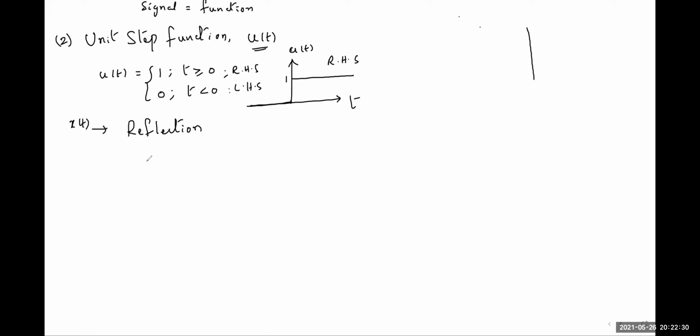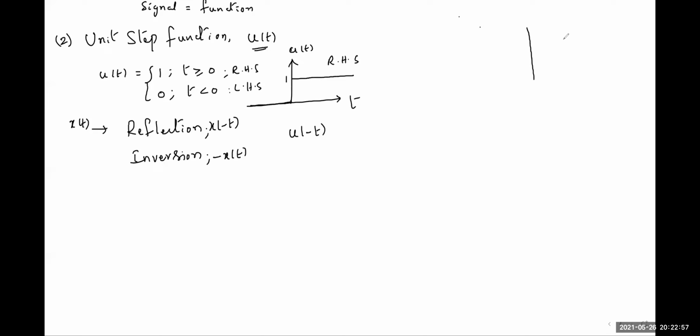If the signal inversion we need, how should we plot? Here u of t is there. So I want to reflect the signal u of t. That means we need u of minus t. Here reflection means x of minus t. Inversion means minus of x of t.